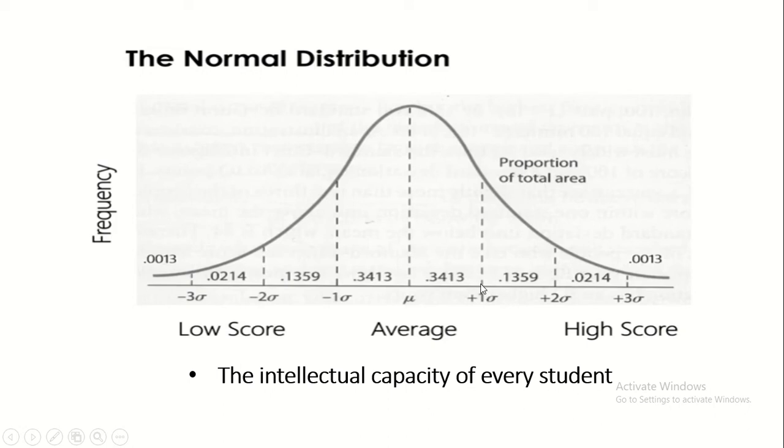Ibig sabihin, kung mula ka rito, halimbawa kung sa 1 to 100, ikaw ay nakakuha ng 95 or 93 to 95, kung mula ka rito, hanggang dito, ikaw ay positive 1 above average of the intellectual capacity of every student. Kung mula naman dito, ikaw ay positive 2 above average of the normal intellectual capacity of every student. Ibig sabihin na habang papunta ka rito, tumataas ang iyong intellectual capacity.